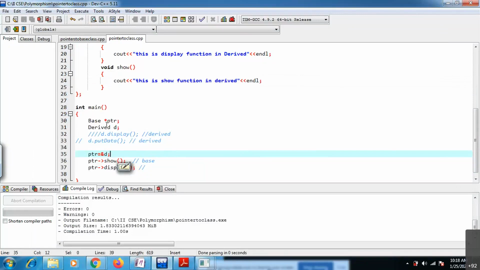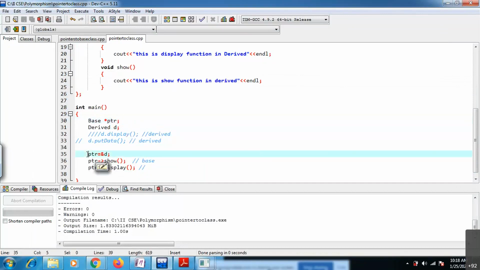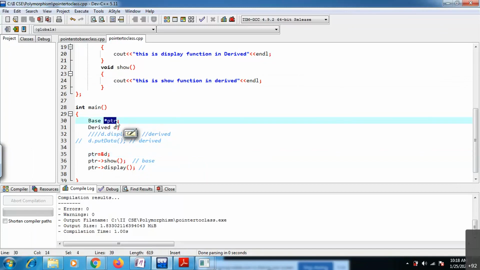That means by using your base class pointer, you are storing the address of the derived object in the base class pointer. By using the base class pointer, you can access only base class members. By using the derived class pointer, you can access only derived class members. But I want to access both with the same pointer.